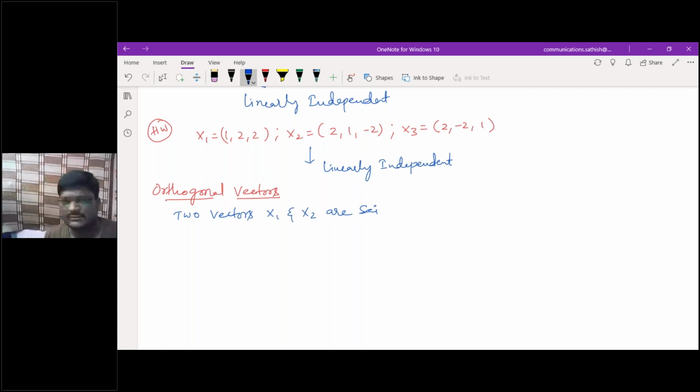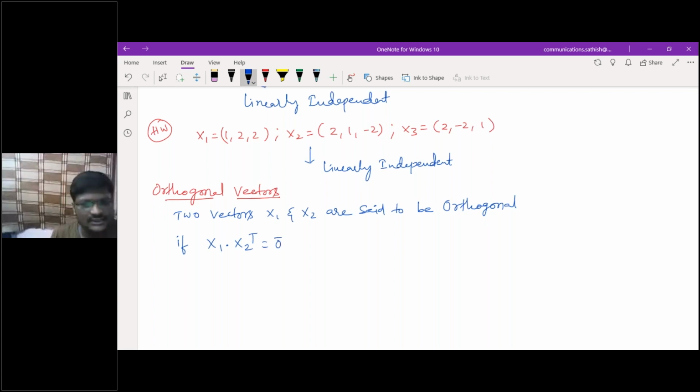Two vectors x1 and x2 are said to be orthogonal if x1 dot x2 transpose is equivalent to 0 bar.